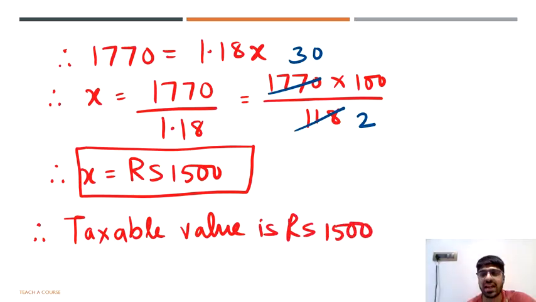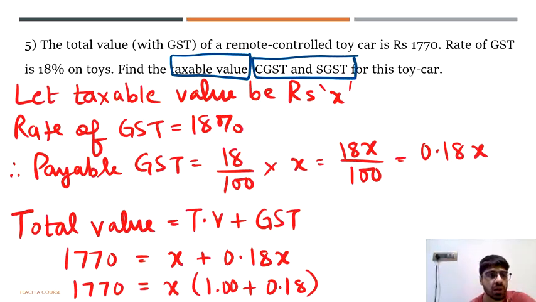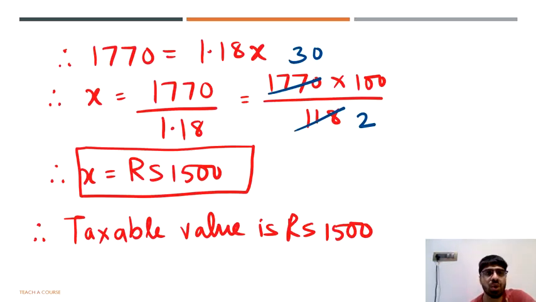Now after you have calculated the taxable value, check the question. They are asking you the taxable value, you just got it. They are asking you the CGST as well as SGST. Now here, different people go ahead in different ways. It is entirely up to you which method you are comfortable with. So we will say that payable GST.